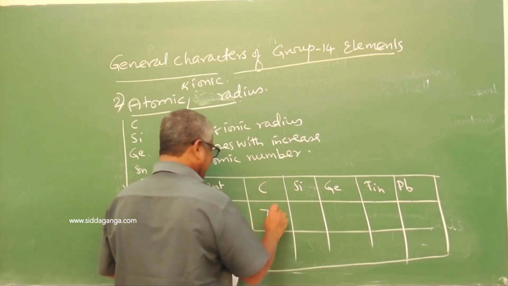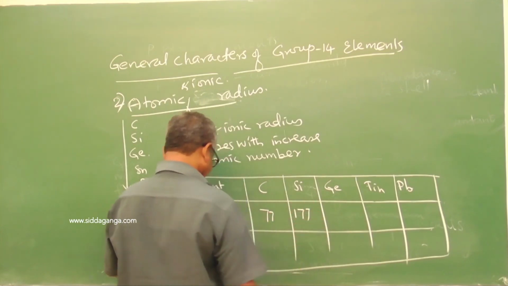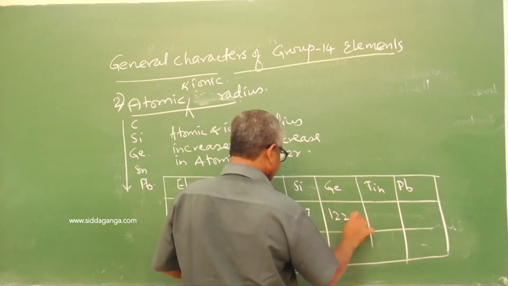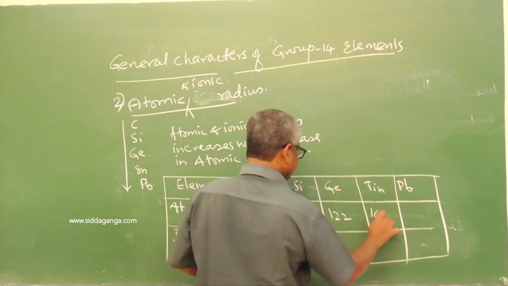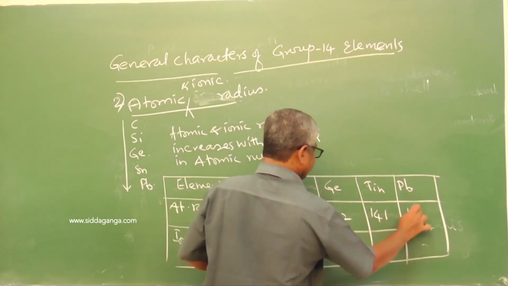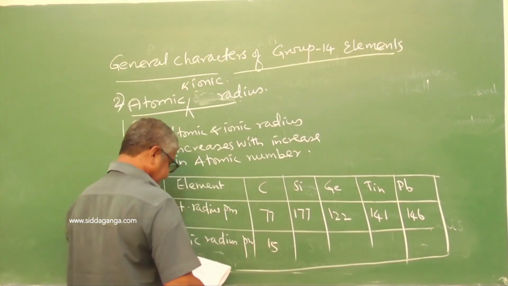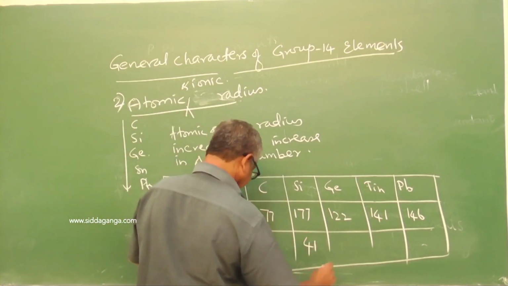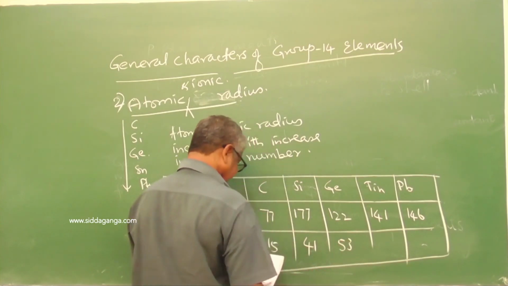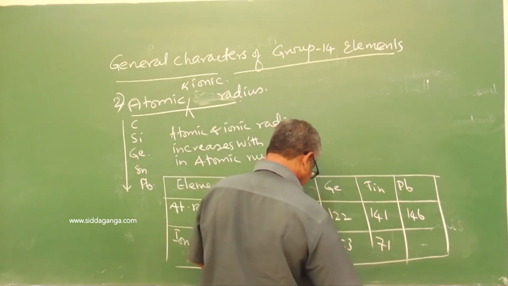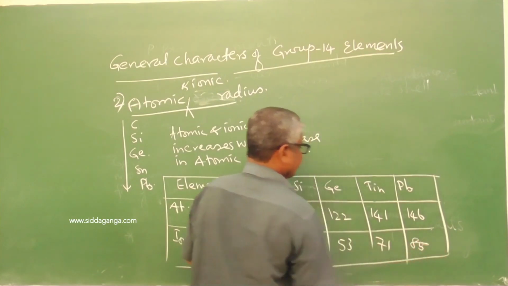Atomic radius in picometer: carbon 77, silicon 117, germanium 122, tin 141 and lead 146. Ionic radius in picometer: 15, 41, 53, 71 and 85.